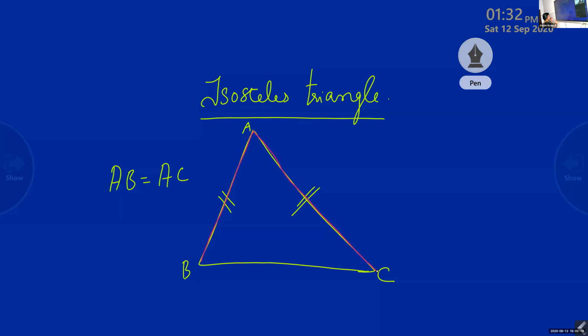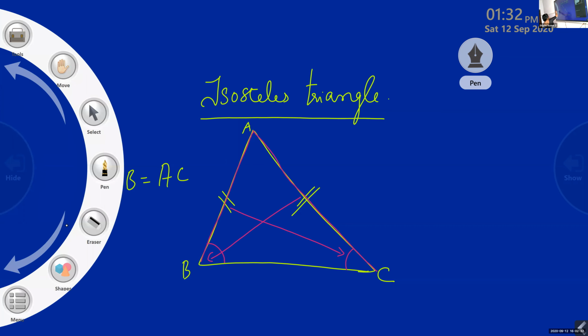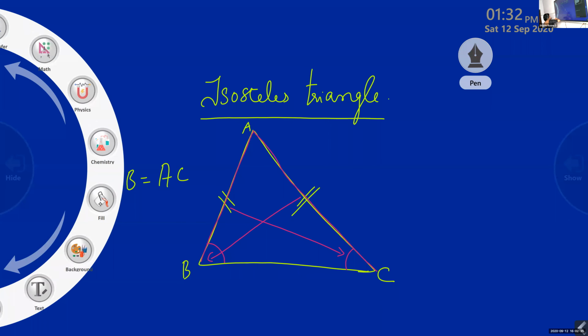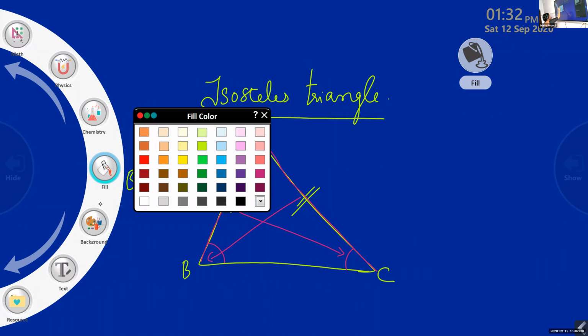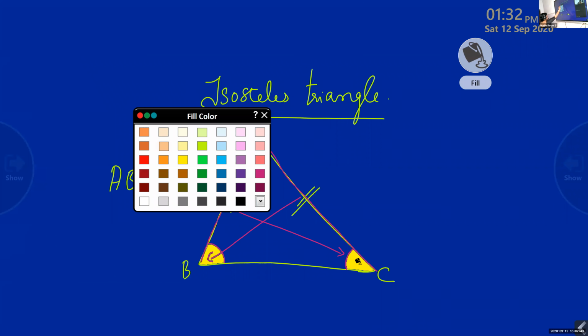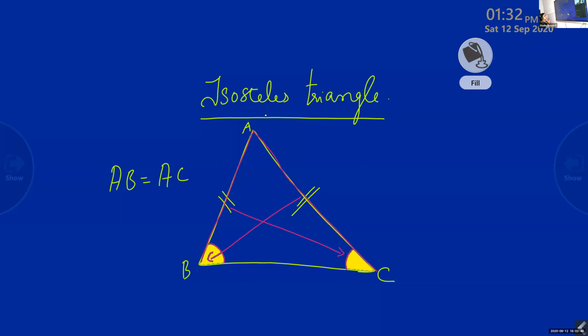Now, which are the angles opposite to it? The angle opposite to it is this angle C, and the angle opposite to this side is this angle B. So these two angles will be equal in measure. That is the rule. Any two sides are equal means the angles opposite to them will be equal in measure.